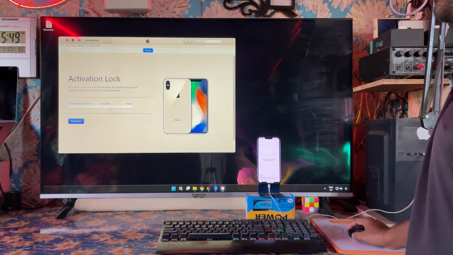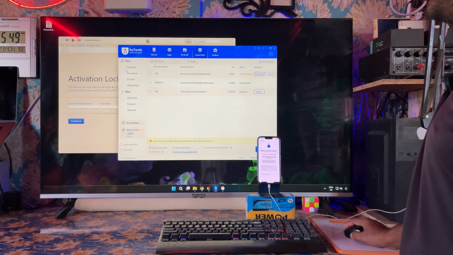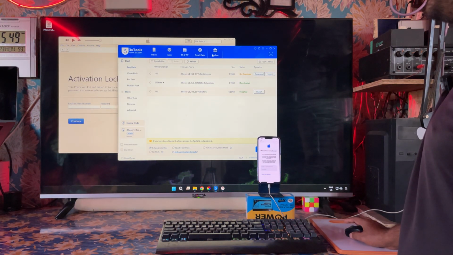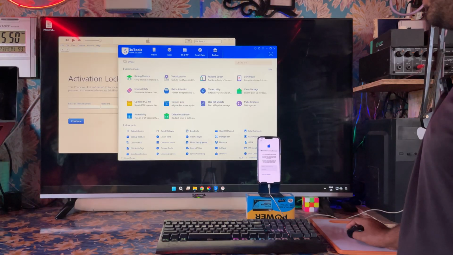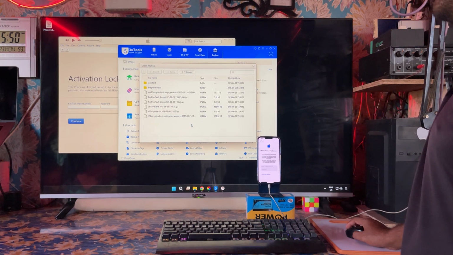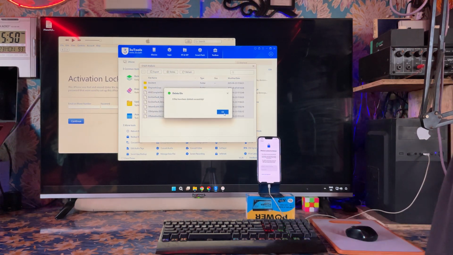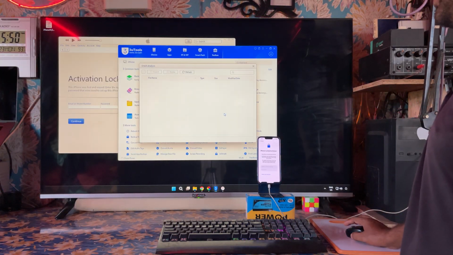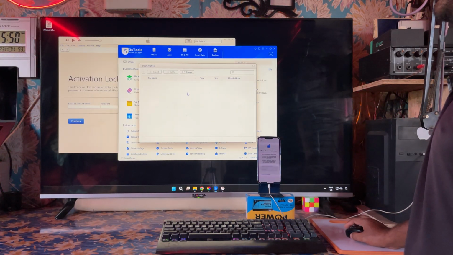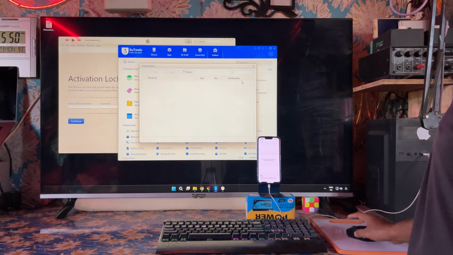First and foremost, guys, we'll open 3uTool and connect it. So this has been connected. We'll tap on toolbox. In toolbox, we will click on crash analysis. And we will go inside. There are a lot of files that we will have to delete. So now see, all the 8 files have been deleted. Once again, we will refresh and check it out. No file is there. Once again, we will refresh.